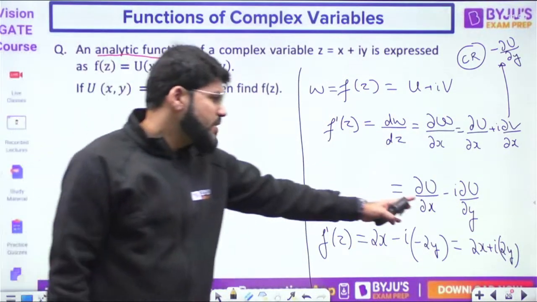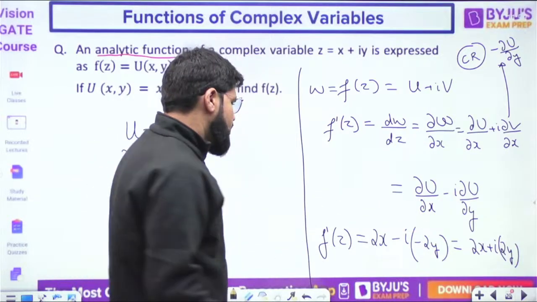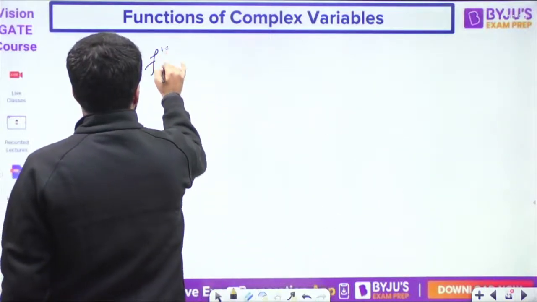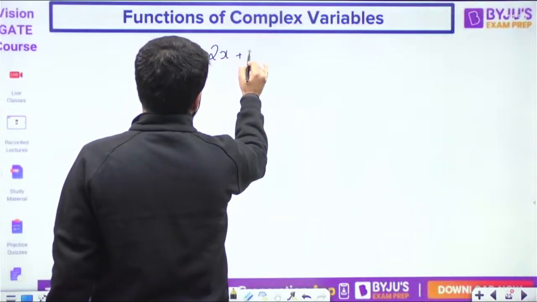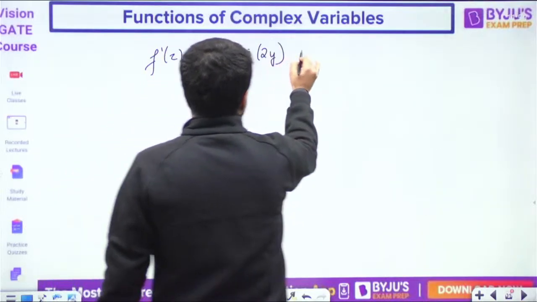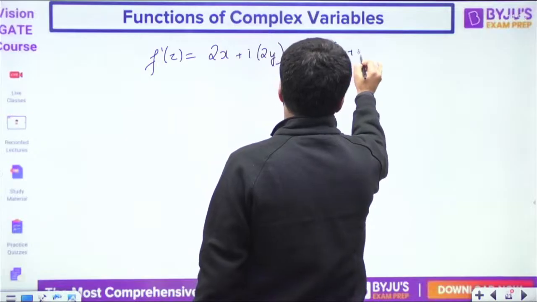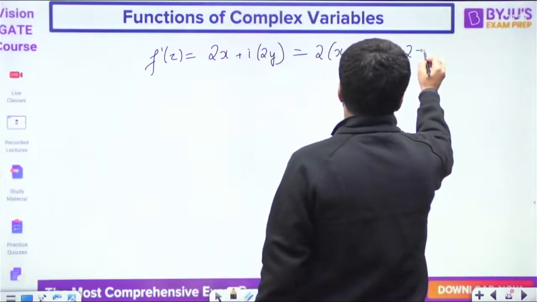You can write it as 2z also. What is f dash z? That is 2x plus i 2y. If you take 2 common, you have x plus iy, and x plus iy is automatically z.